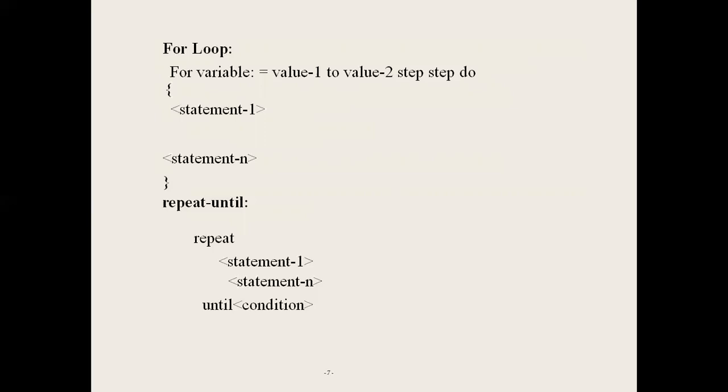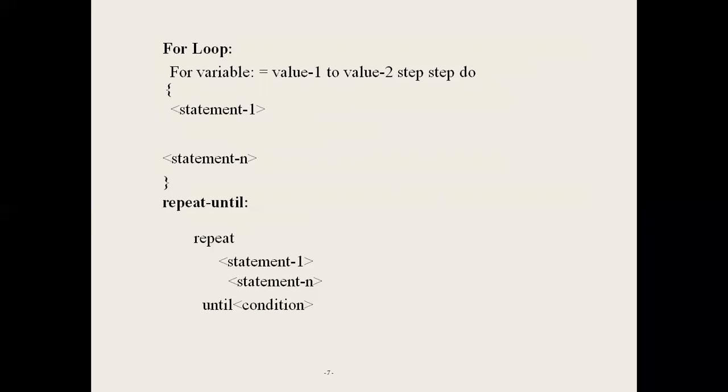For every iteration, after completion of the iteration, value 1 is incremented by the value of step. Value 1 is incremented until the value of 2. So the for loop is executed until the value of 2 is reached. That is, for each execution of the statements, value 1 is incremented by step 1.